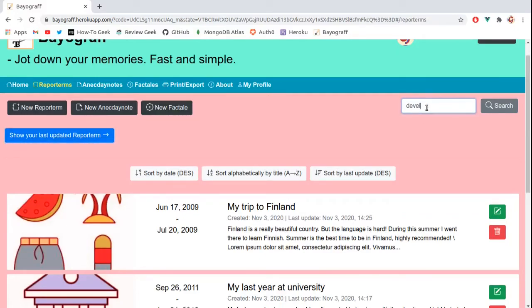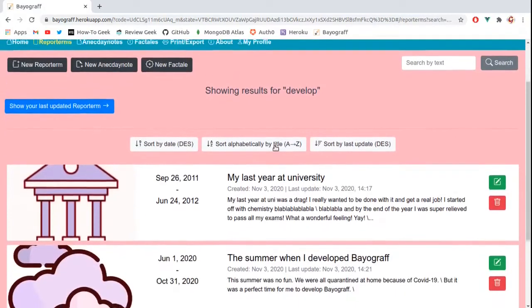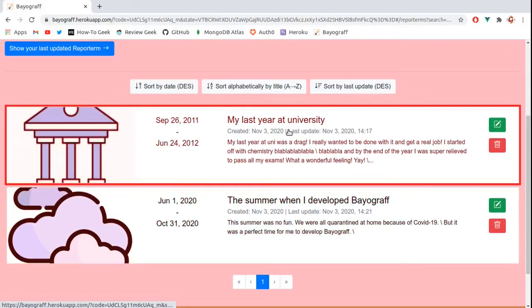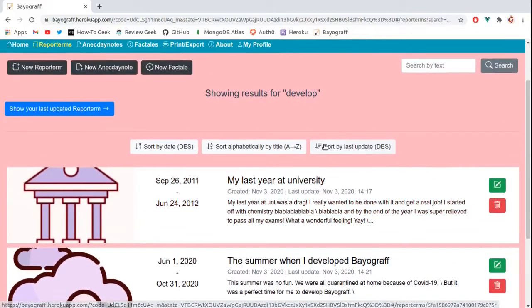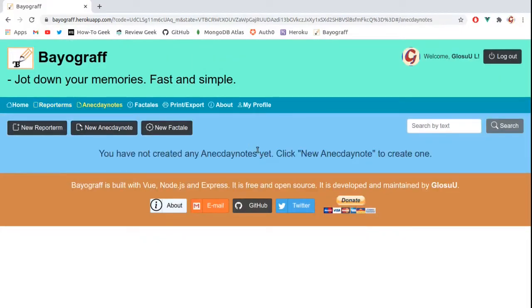So if I type in "develop", Biograph is going to show me 2 reportems that have the word develop inside. So also a really handy feature. So that's it for reportems. Let's go to anecdote notes, and let's add our first anecdote note.